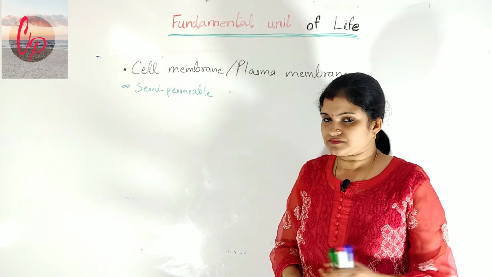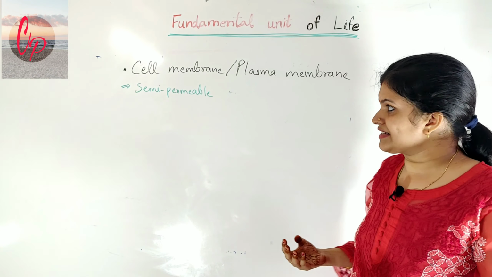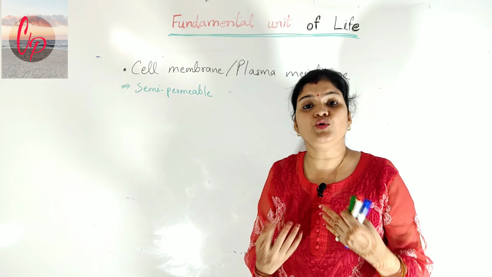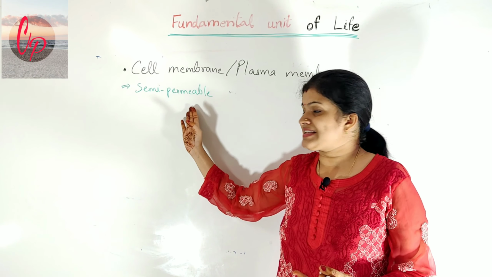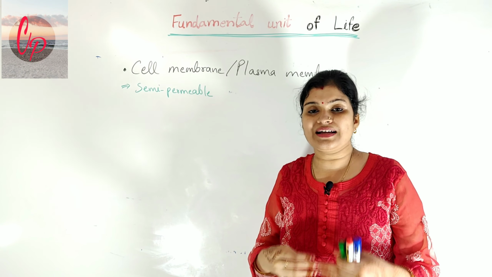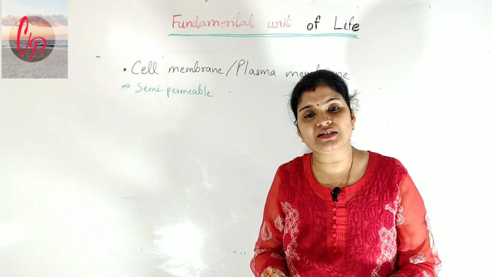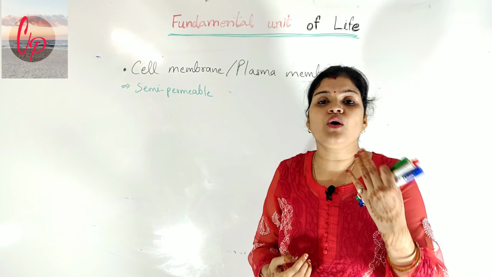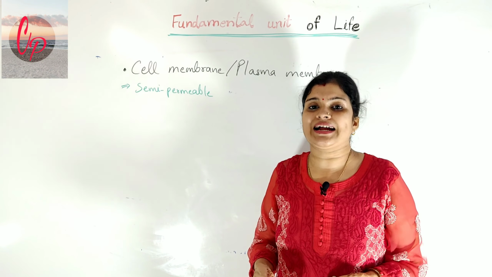Now the question arises: how do things move then? If the membrane is semi-permeable, how do gases, solutes or water go out of the cell, or come inside the cell?